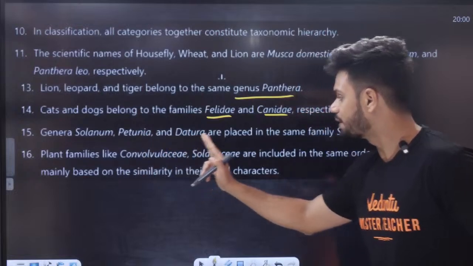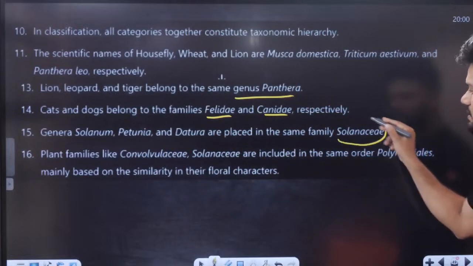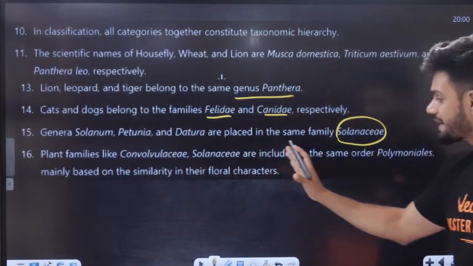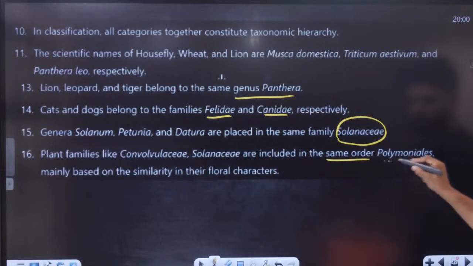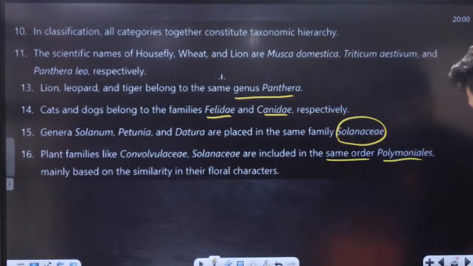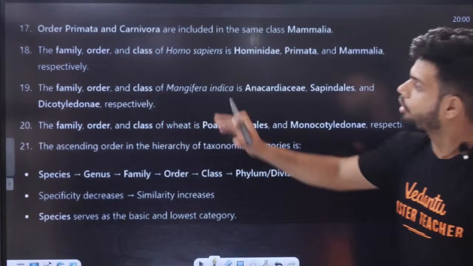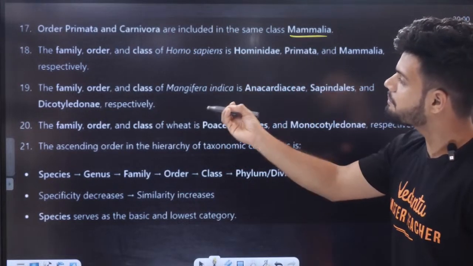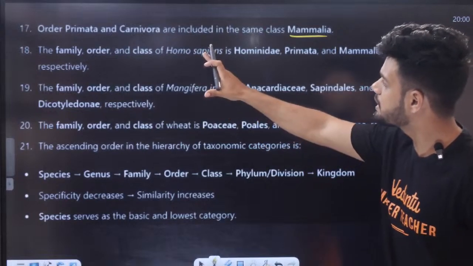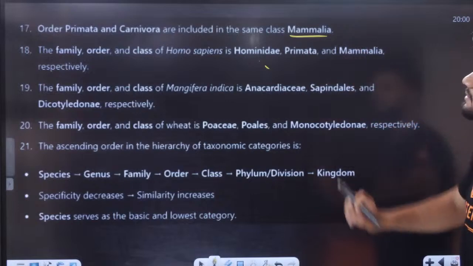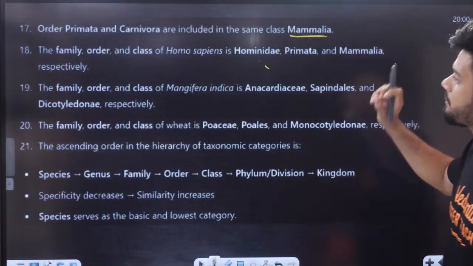Solanum, Petunia, Datura are placed in the same family, that is Solanaceae. We will discuss this. Plant families like Convolvulaceae and Solanaceae are included in the same order, that is Polymoniales, mainly based on similarities in their floral characteristics. Okay. Order Primata and Carnivora are included in the same class, that is Mammalia. For Homo sapiens, the family is Hominidae, order is Primata, and class is Mammalia.